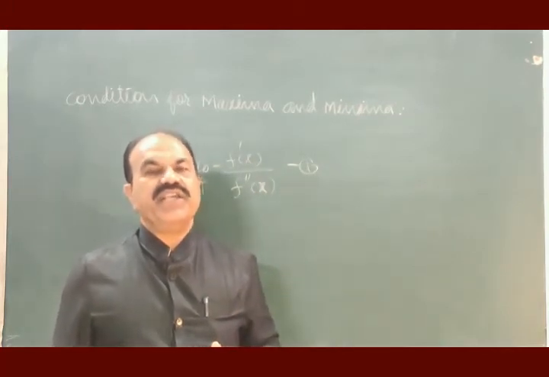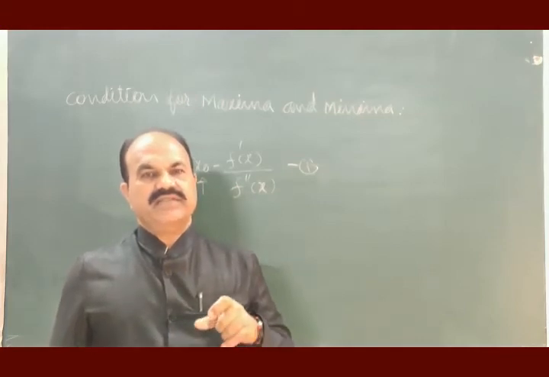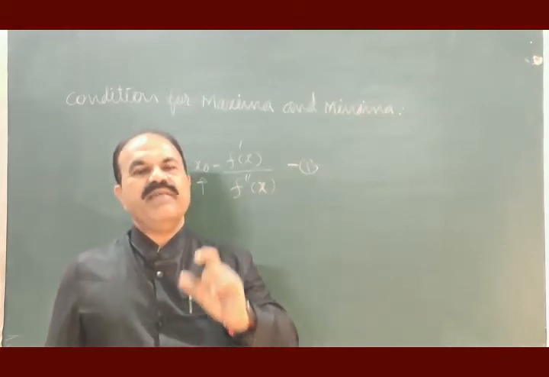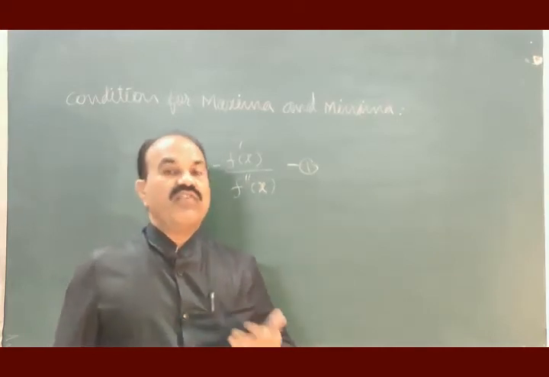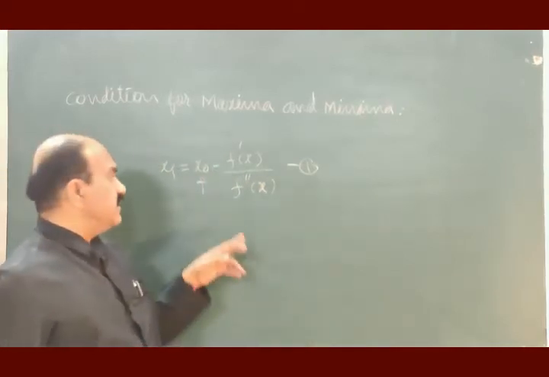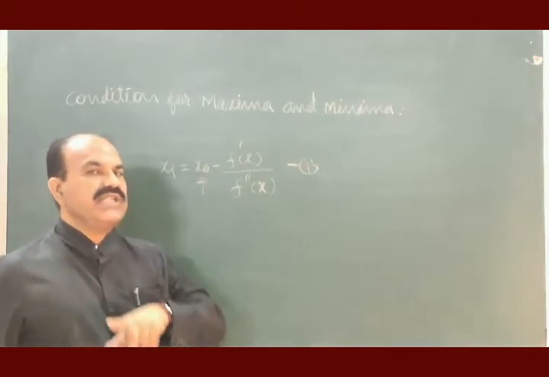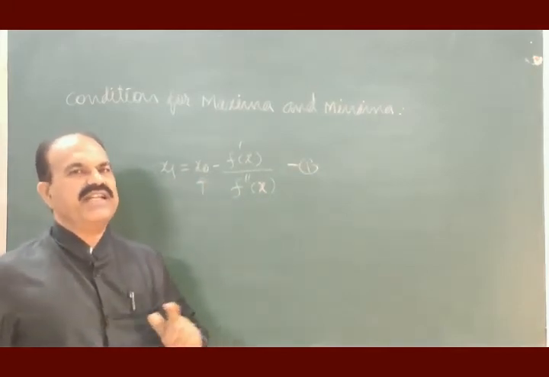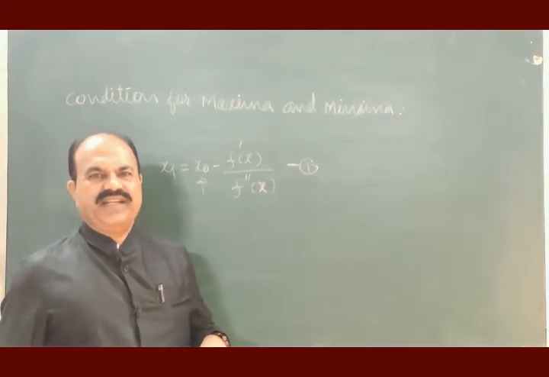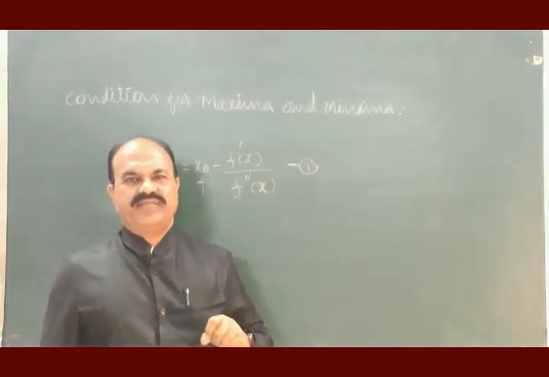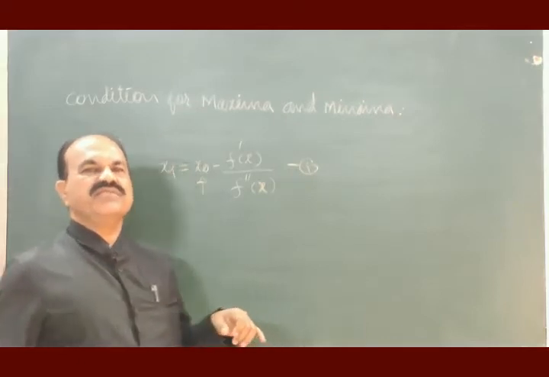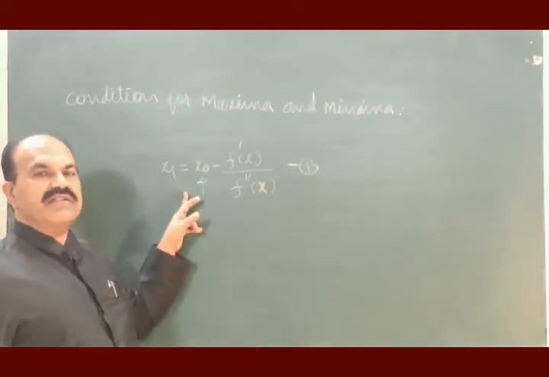x0 is the required value of minima or maxima of the function. Further, we assume that this x0 is not correct. It is not 100% correct. It is not the accurate value. There is some error. To decrease this error, we shall go for x1.